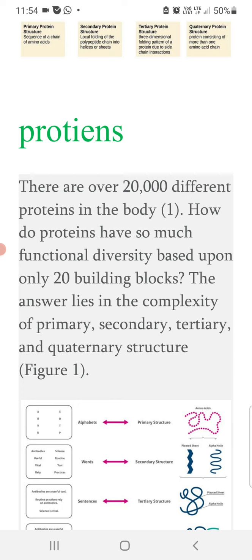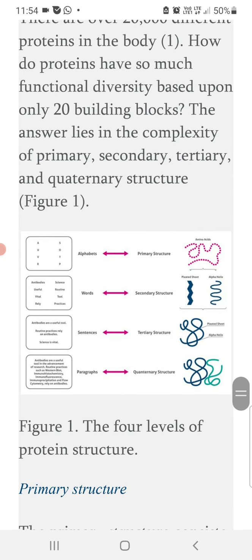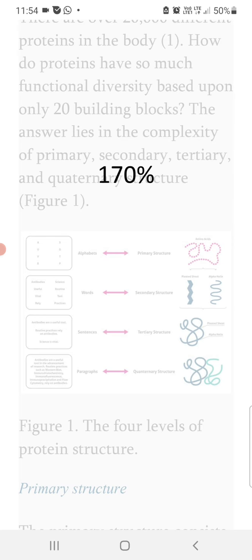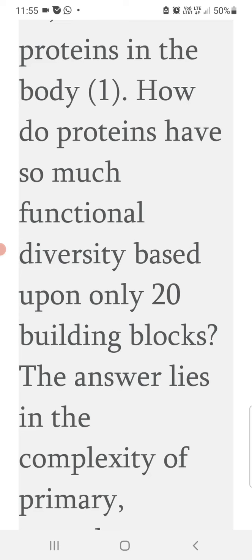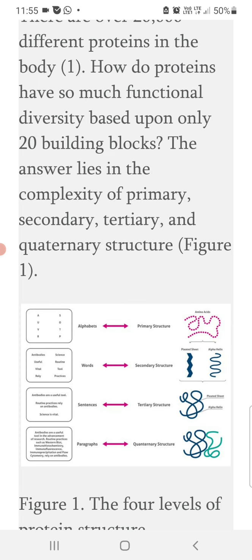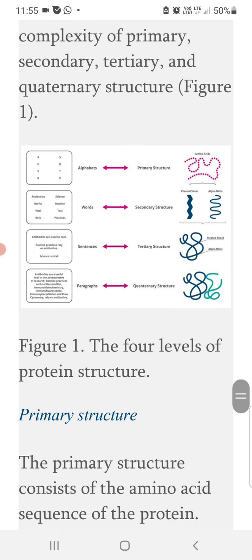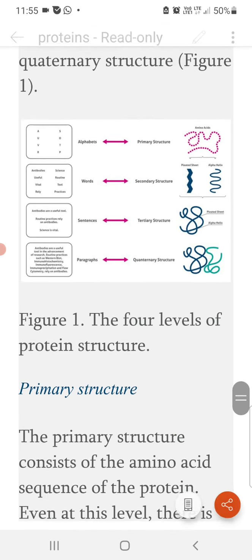The answer lies in the complexity of the primary, secondary, tertiary and quaternary structure. This can be understood with the help of this diagram. There are four levels of protein structure as shown in the diagram.